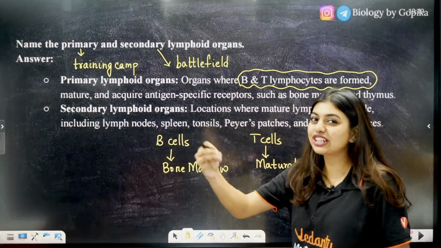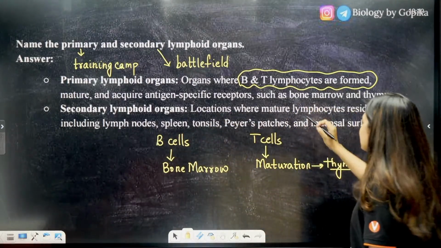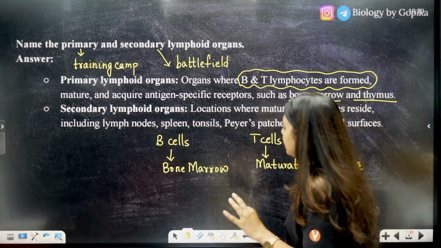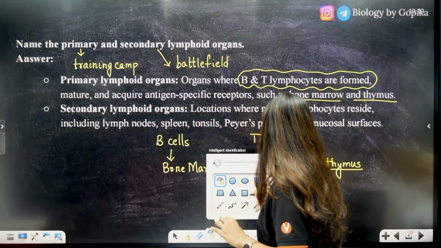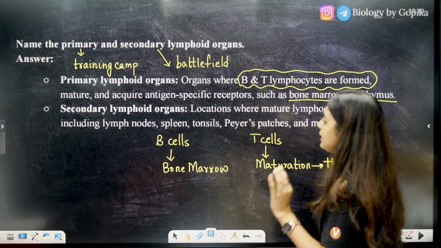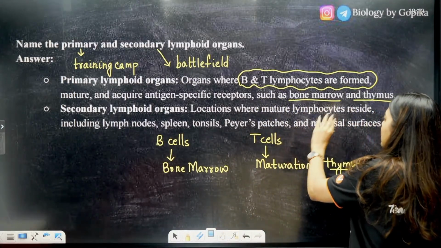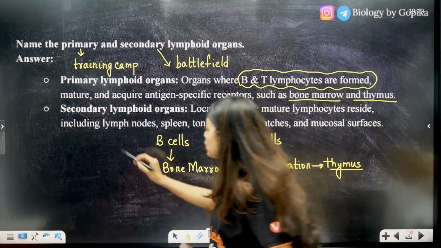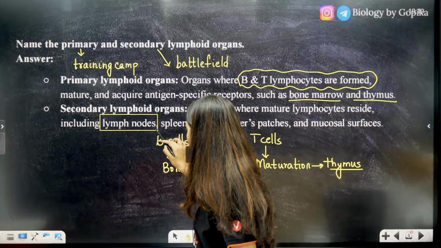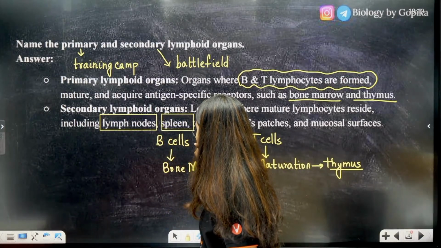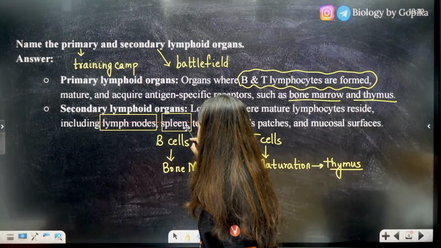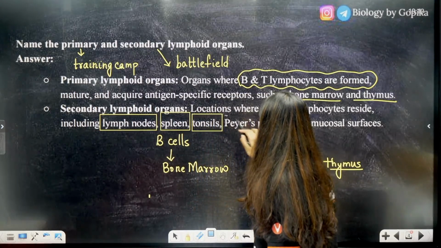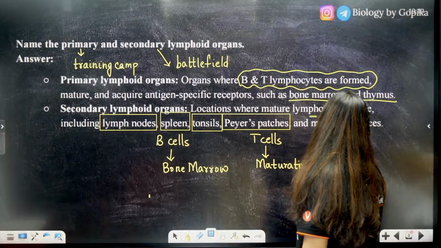Now, it's not the technical derivation of it, okay? Bone marrow and thymus are the primary lymphoid organs. Now, secondary lymphoid organs: the location where mature lymphocytes reside, including lymph nodes, spleen, tonsils, Peyer's patch, and mucosal surfaces.